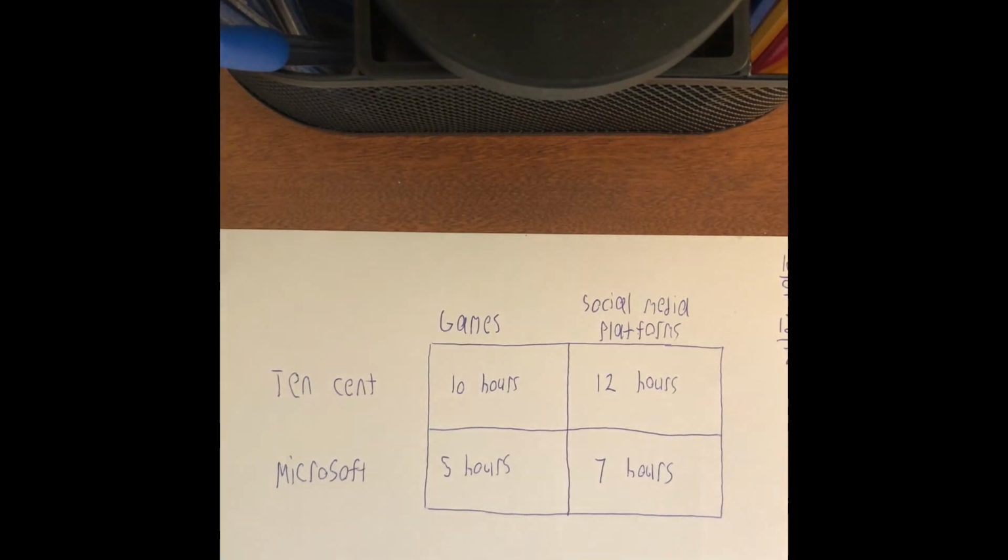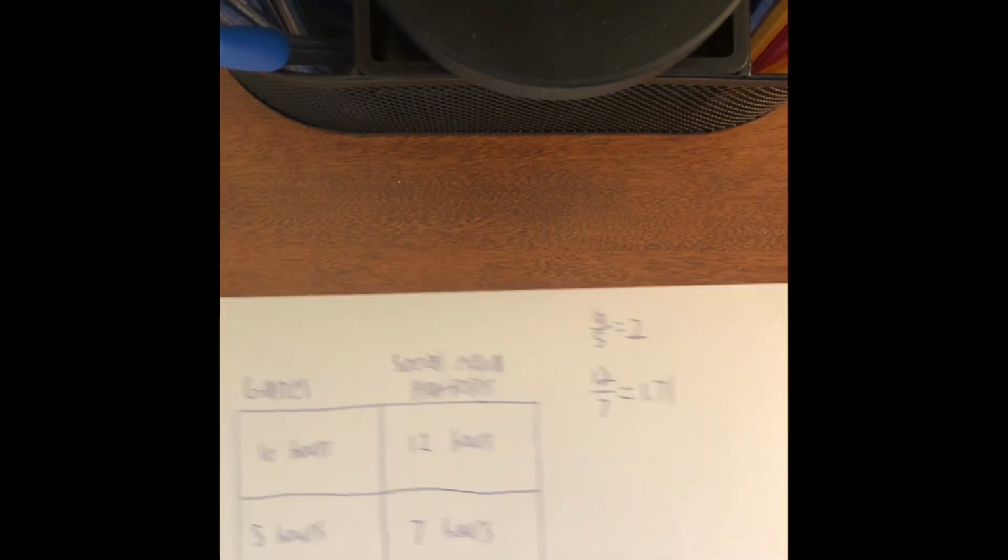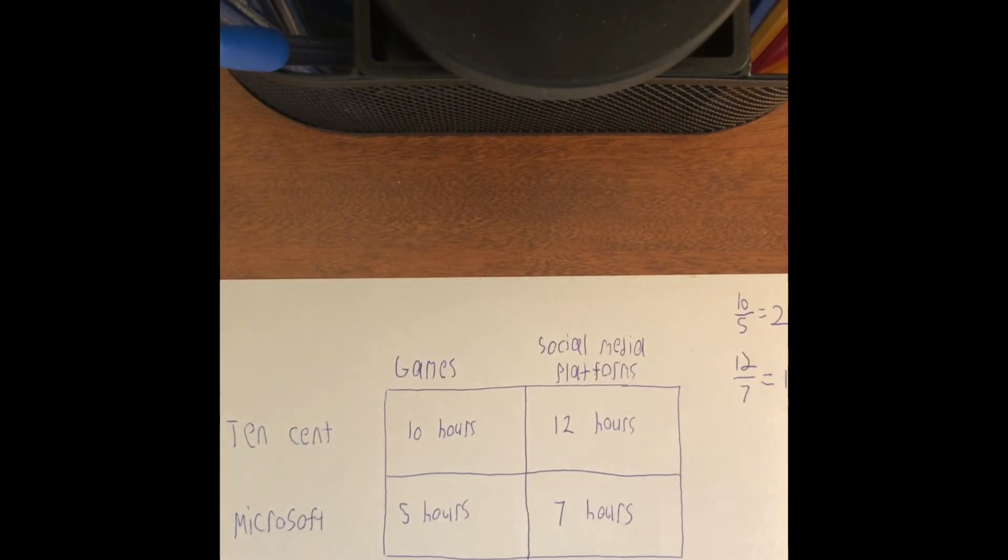But because Microsoft is relatively better at producing games compared to social media platforms, you see here they are 2 times better at producing games, while they're only 1.71 times better at producing social media platforms, then they will produce games, while Tencent will produce social media platforms.